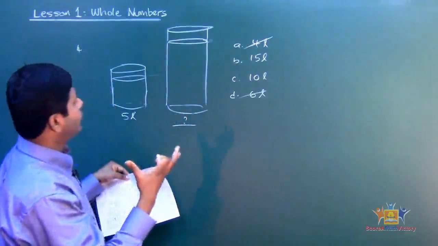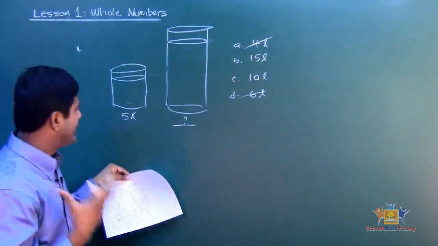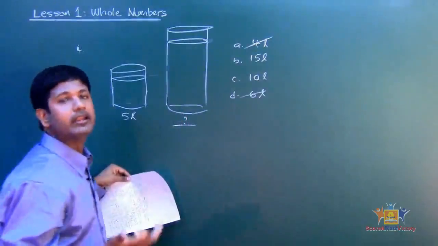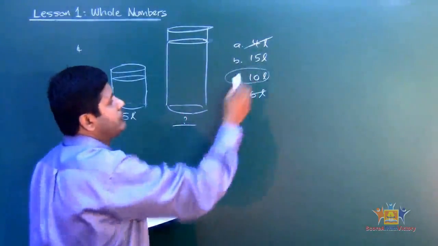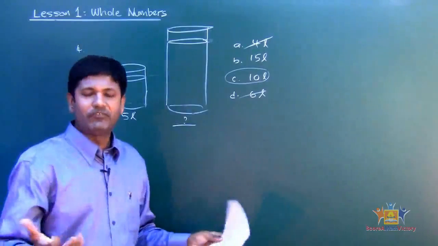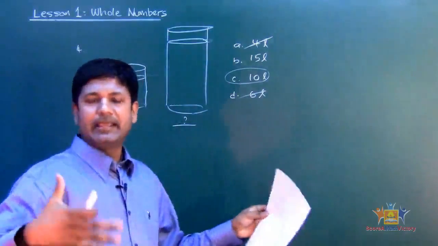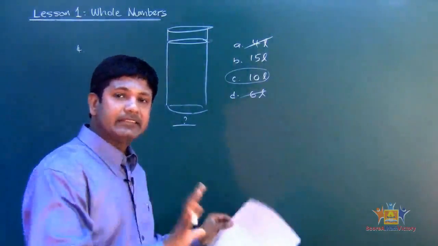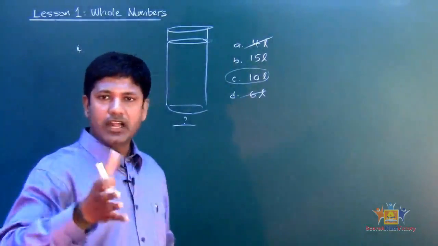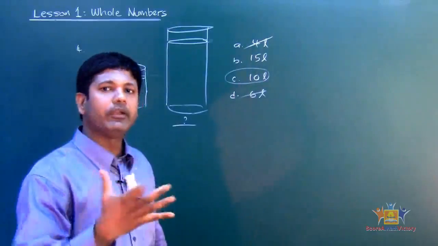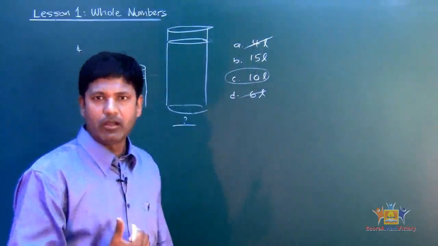It looks very close to double. So, if I double the 5 liters, it will be what? 10 liters. So this should be your answer. Alright? Very easy, straightforward. That's just estimate. But again, this is just an estimate, a rough idea, not the accurate answer. That's what estimate is all about.